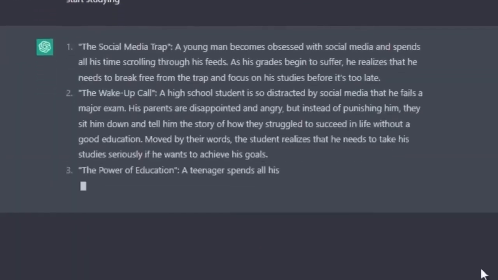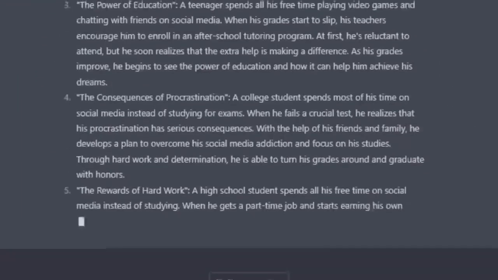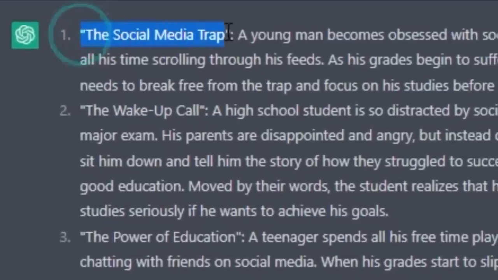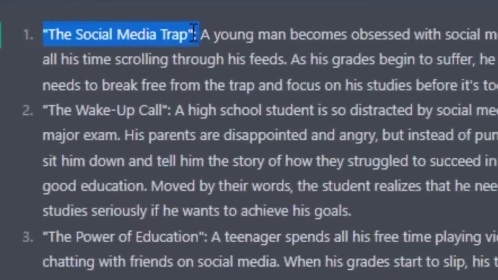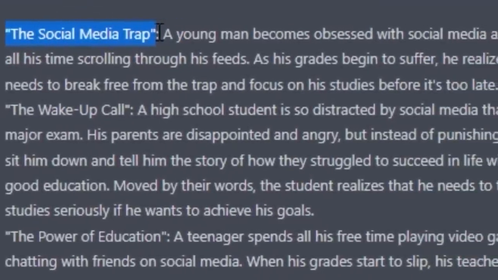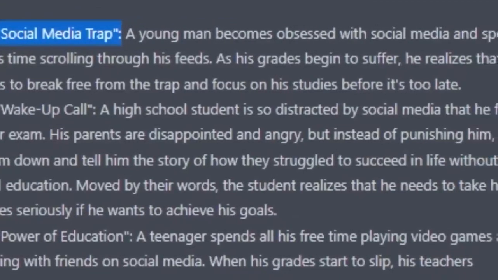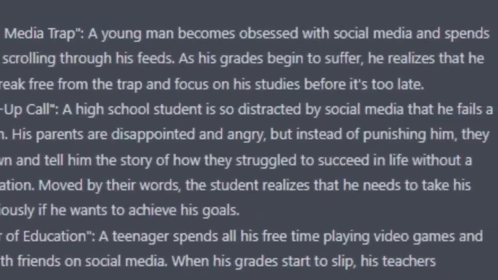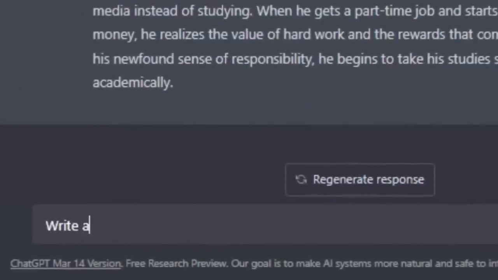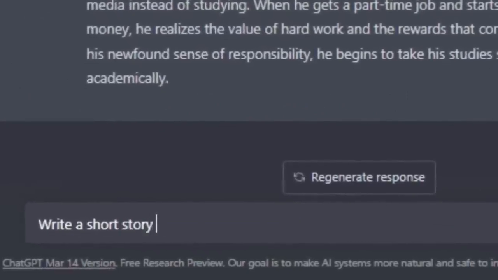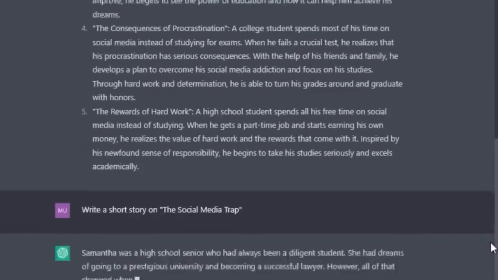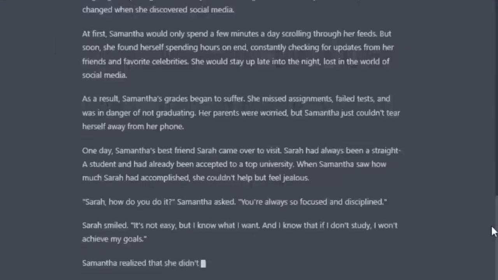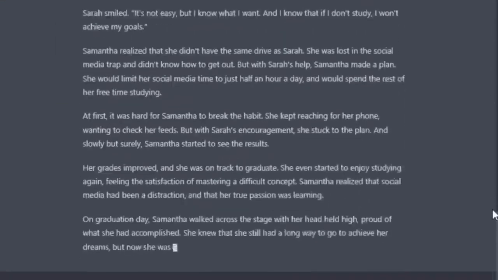As you can see, ChatGPT will give you some ideas. The social media trap. This story is about a young man who spends all his time scrolling through social media and neglecting his studies. I like this because it's a very interesting idea that we can start with. Now that we have a story idea, we can ask ChatGPT to write a short story on it. So once it's done writing the story, all you have to do is just copy the story, and the next step is to create the voice.